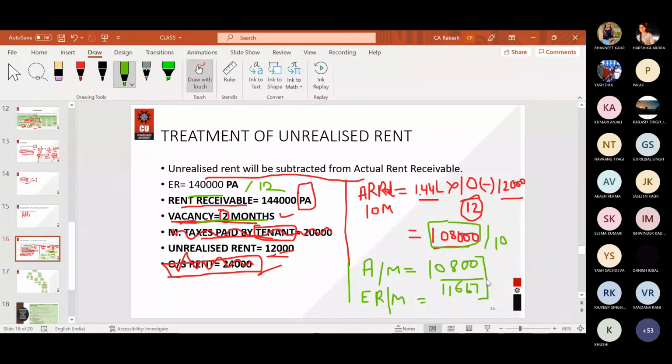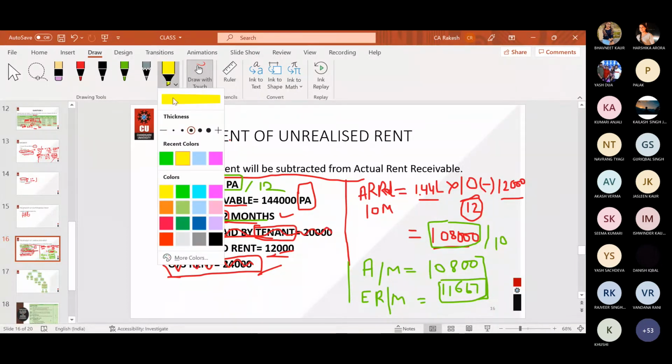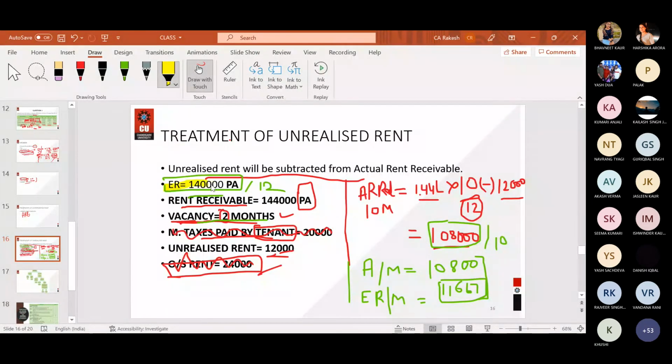Okay. Whichever amount is higher, the amount of expected rent is higher. So your gross annual value will be 1,40,000. And remember, your gross annual value will be either 1,40,000 or 1,08,000. So right now, expected rent was higher, and that's why the gross annual value was 1,40,000. Any point not clear?